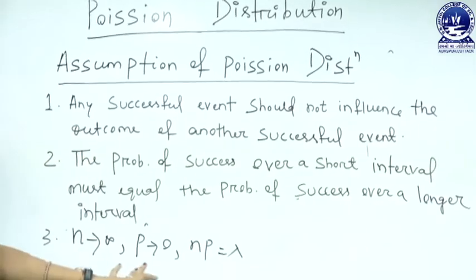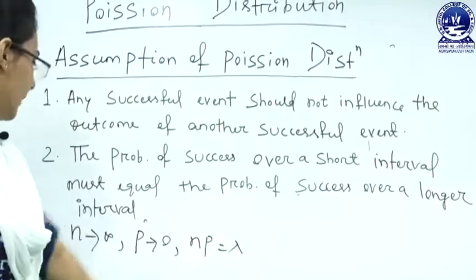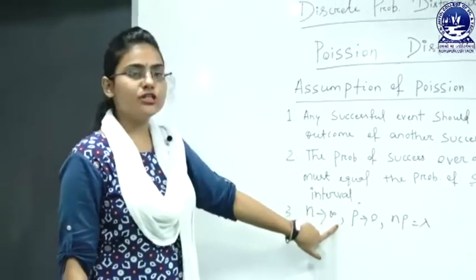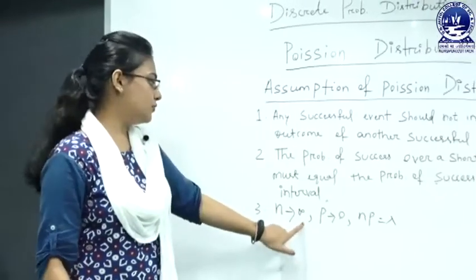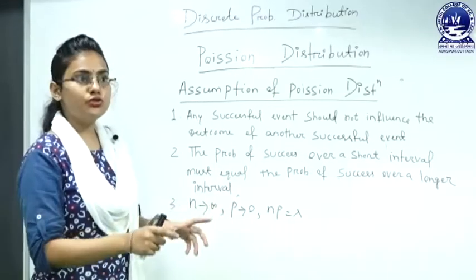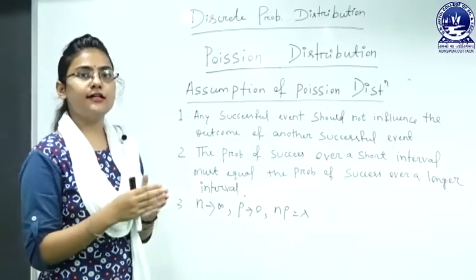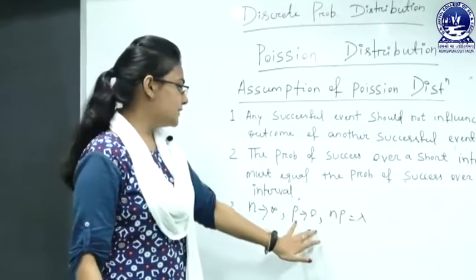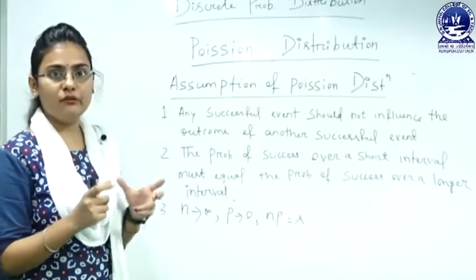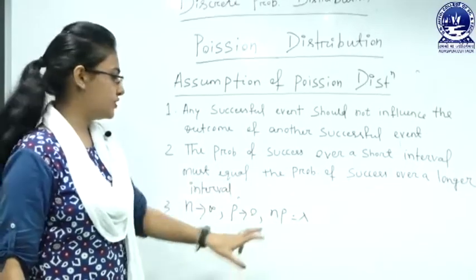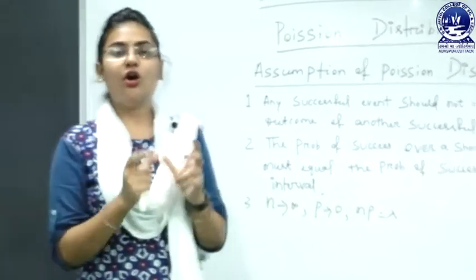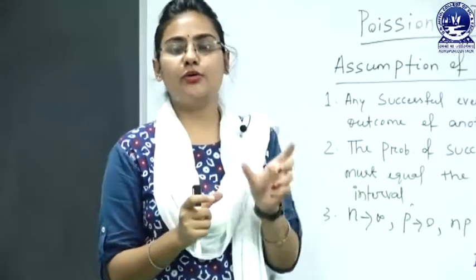And n tends to infinity and p tends to 0, and np is equal to lambda, where n represents the number of independent trials, a large number of trials, so n tends to infinity, and p tends to 0 means the probability of success tends to 0. If the number of trials is increased, then the probability of success goes to 0. The np is also known as the binomial distribution's mean, and np is equal to lambda, meaning lambda is the rate of the event, and t denotes the time length.